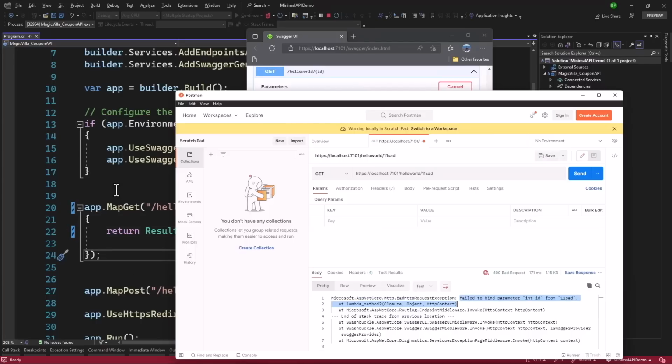But if we are passing a string, then this should actually be a 404 not found, because the get endpoint that we have is the endpoint with an integer and not a string. How do we fix that? Fixing that is super simple. Let me go back to the map get here.